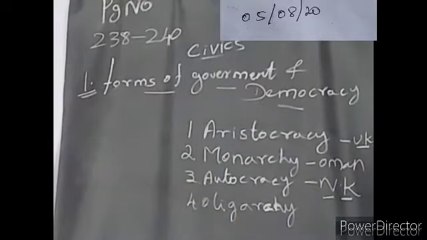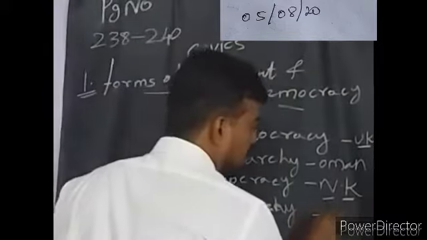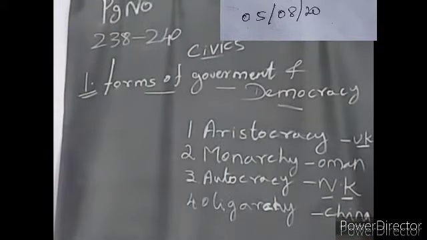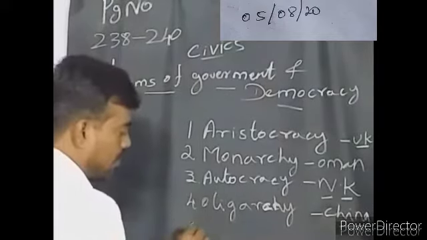A certain group of people alone take decisions and have the power of administration. That type of government is called an oligarchy. China also is one of the examples of oligarchy. Okay, next one, the fifth one.